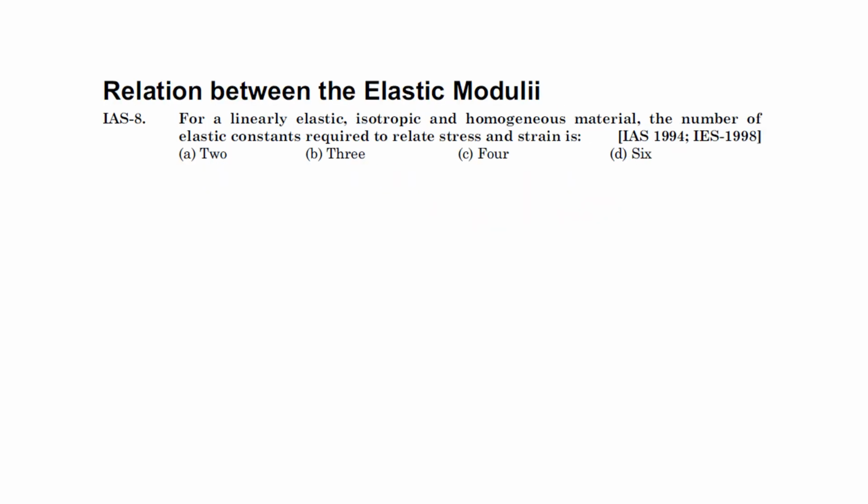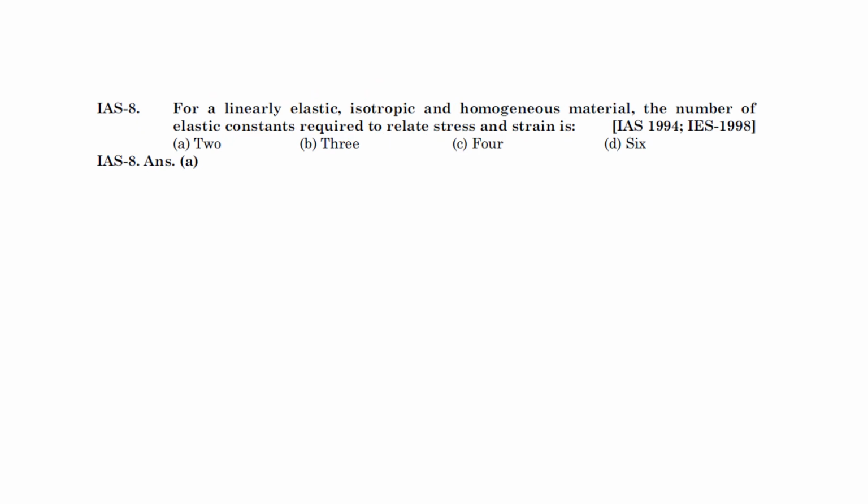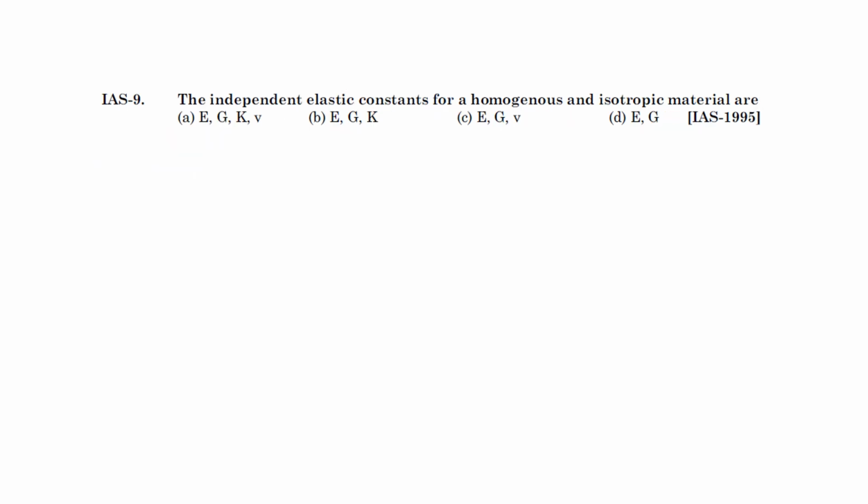Okay. Next question. For a linearly elastic, isotropic and homogeneous material, the number of elastic constant required to relate stress and strain. Okay, ये question already हम लोग इससे पहले वाले जो lectures है उसमें कर चुके हैं. Okay, so if you have already watched those videos, you can easily solve this question. Answer is actually A. दो की requirement होती है. कोई दो अगर हमें पता है तो we can know the others.